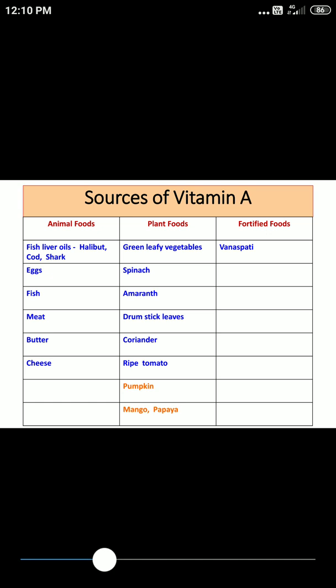And what is the meaning of fortified foods? I think you all can recall it. Whenever we add certain nutrients to the food articles, these food articles are called fortified foods. Here we are only adding nutrients to some basic food items. So an example here is vanaspati, that is Dalda.